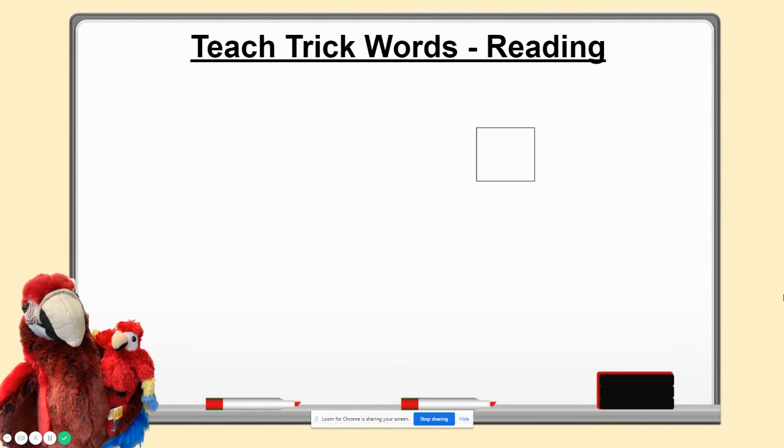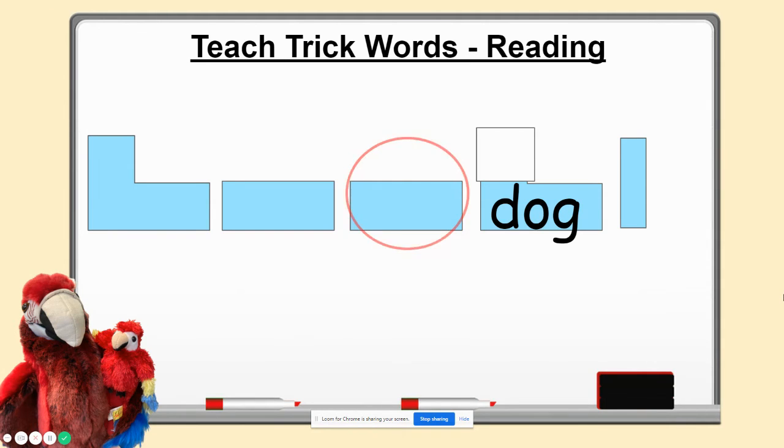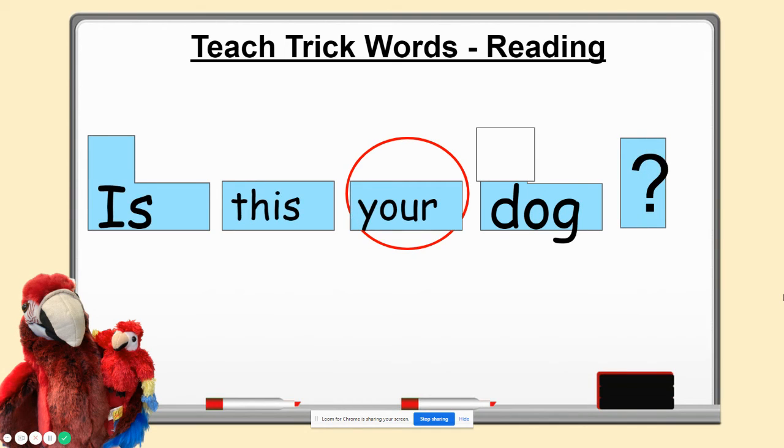is, we're going to be using the word your. Now, our sentence frames here, plus the word dog, dog's right there, it's a hint, is telling us that the sentence begins with a capital. Look at our ending mark again. Okay, so our sentence for this one is, is this your dog? Is this your dog? Where is our trick word located? Ooh, is this your dog?